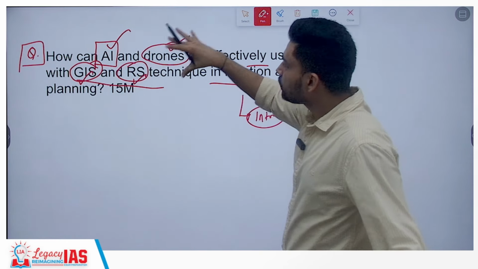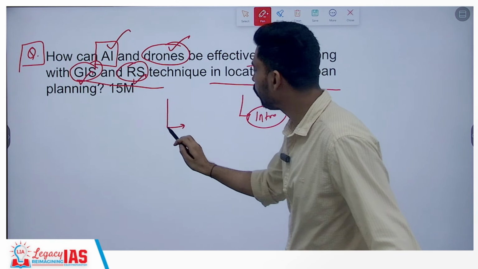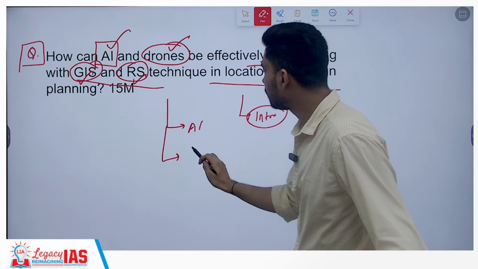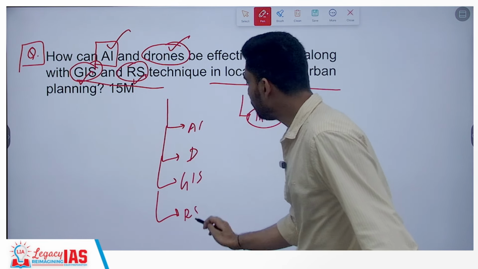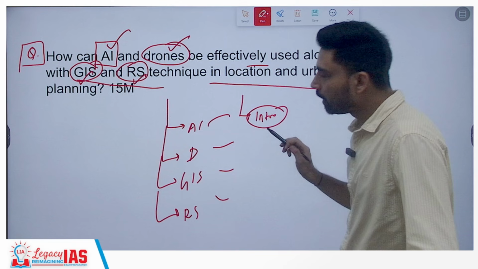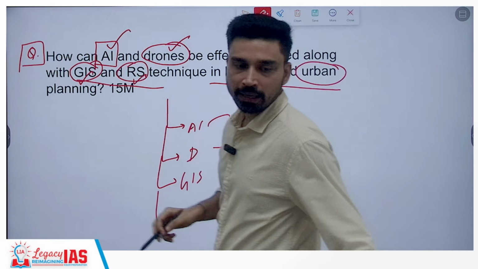So when we are combining these technologies together, you can divide your answer into 4 parts. That is use of AI, use of drones, use of GIS, and use of RS, and then write a few points about each of them here. So for artificial intelligence, especially, you have to talk from the perspective of urban planning.